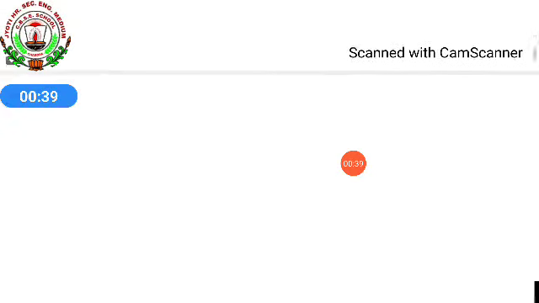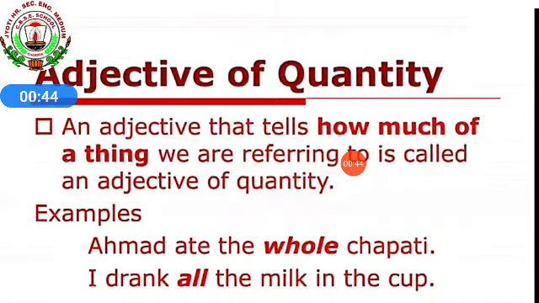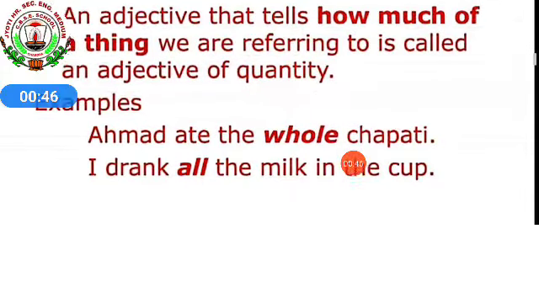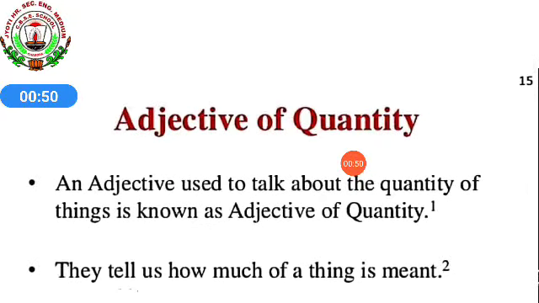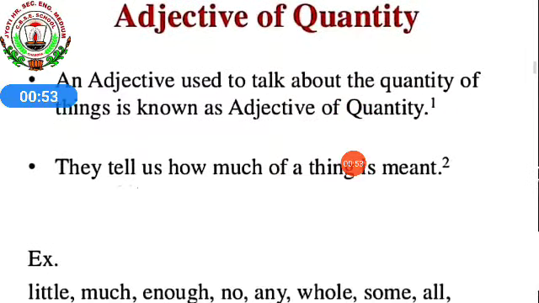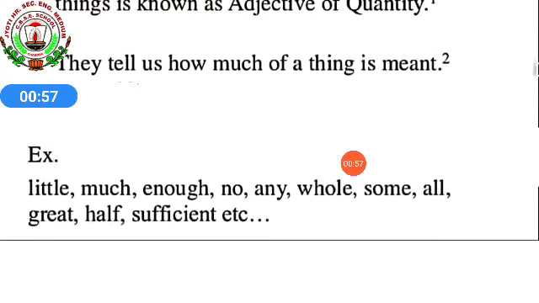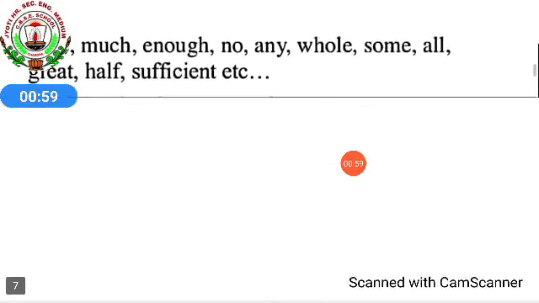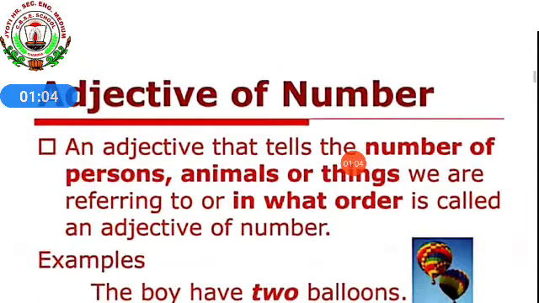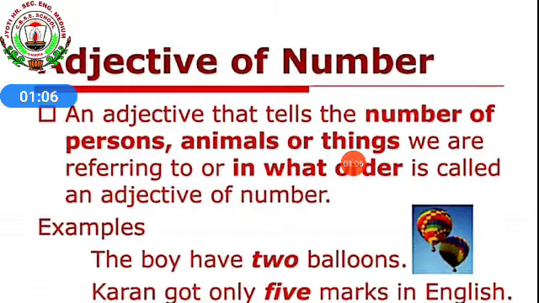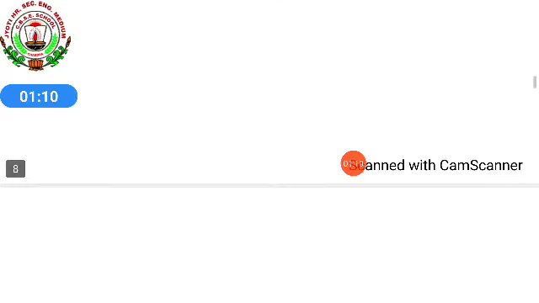Second, adjective of quantity, in which we are seeing amount, how much of the thing we are referring to. It talks about the quantity of things and how much of a thing is meant. Then third, adjective of number, in which we are counting the number of person, animals or thing, in what order they are, and they are countables for sure, and they are in numbers mostly.